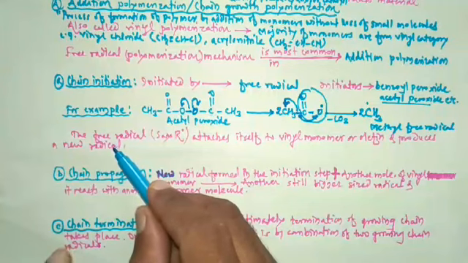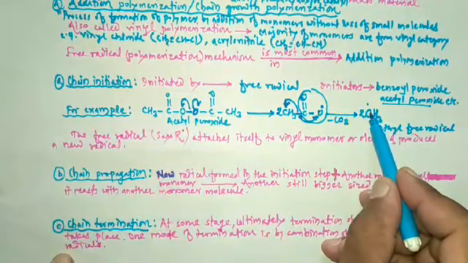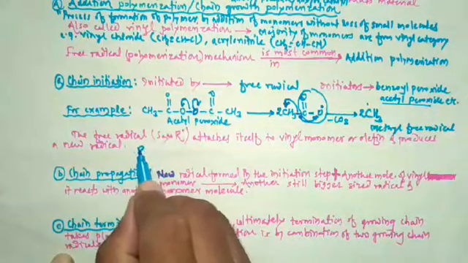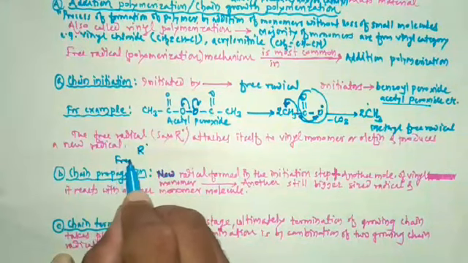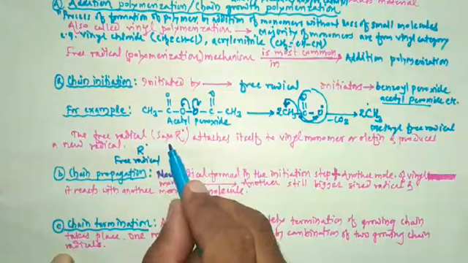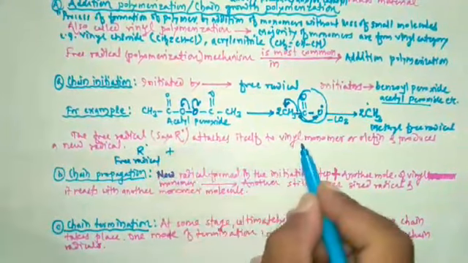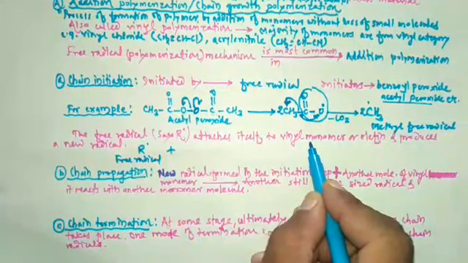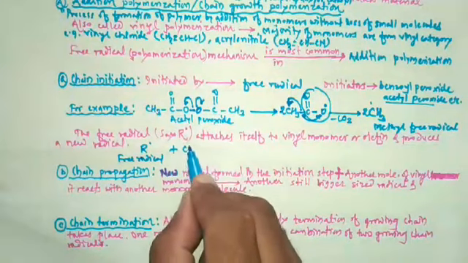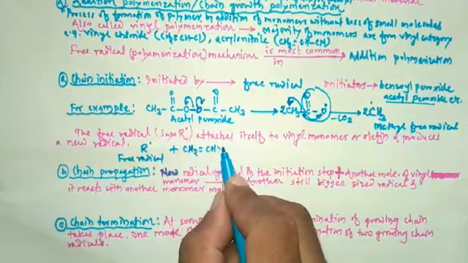Let's represent the reaction. This radical is generally represented by R dot, the free radical which is generated in the first step. It attaches itself to vinyl monomer or olefin. Let's take the example of vinyl monomer, the vinyl group, that is CH2 double bond CH, with Y attached to this CH.